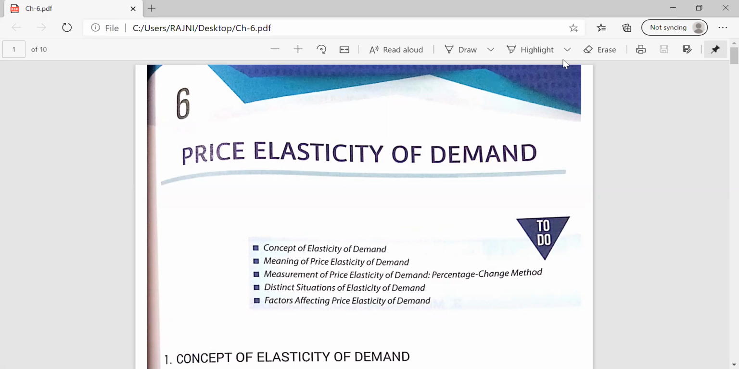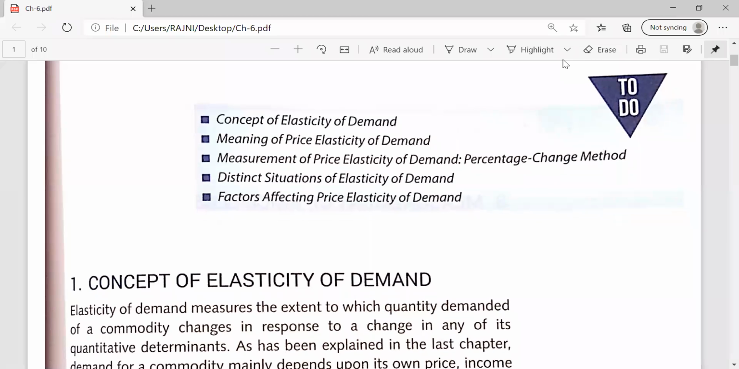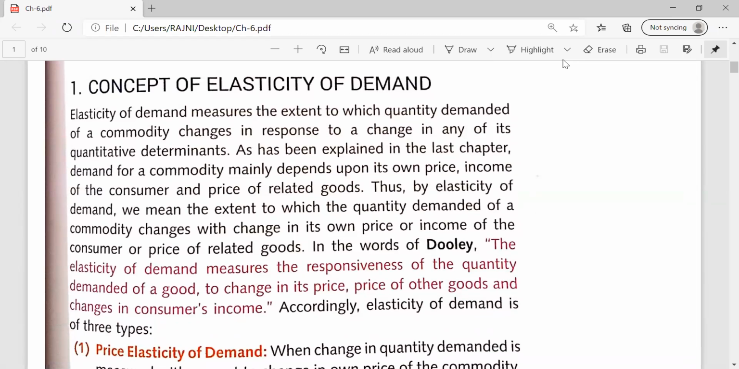Now we will discuss chapter number 6, the price elasticity of demand. In this chapter, we will discuss five major topics: the concept of elasticity of demand, the meaning of price elasticity of demand, how to measure the price elasticity of demand, what the different situations of elasticity of demand are, and what the different factors are which affect the price elasticity of demand. Okay, now we will discuss the first one, the concept of the elasticity of demand.